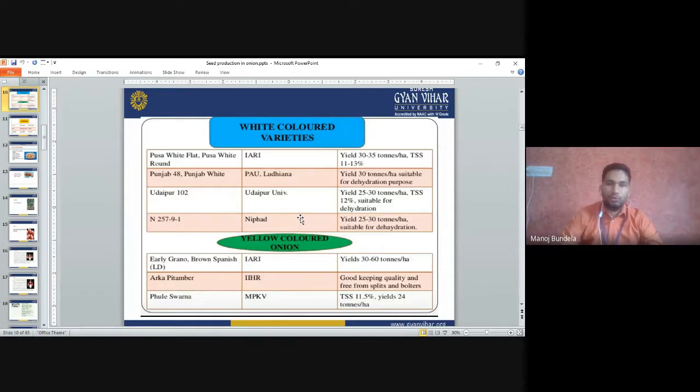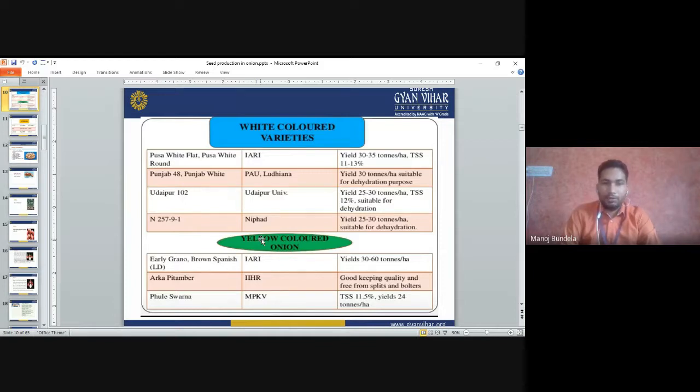Udaipur 102 is developed by the MPUAT Udaipur. The yield is 25 to 30 ton per hectare. The TSS content is 12% and it is mainly suitable for the dehydration purpose. Then NIFED N257.